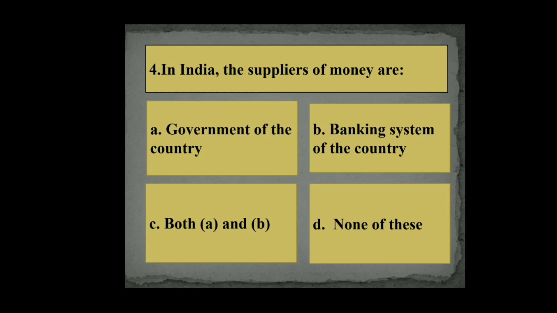Next question. In India, the suppliers of money are A. government of the country, B. banking system of the country, C. both A and B, D. none of these. Its right answer is both A and B, that is government of the country and banking system of the country.